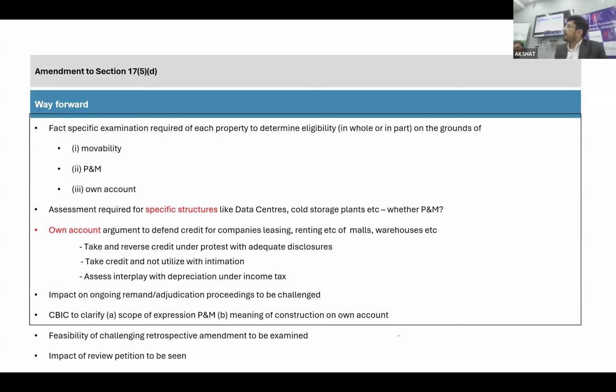Particularly, one more point I would discuss, and I will end this discussion. Government has changed the mechanism by reading this definition retrospectively.